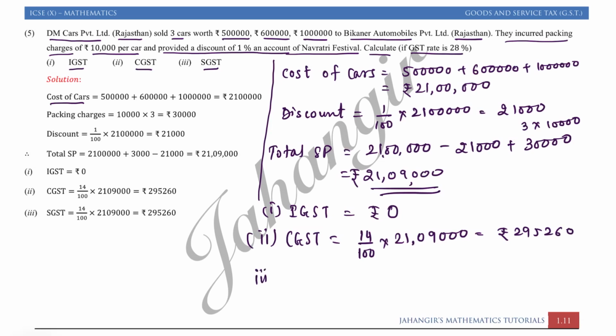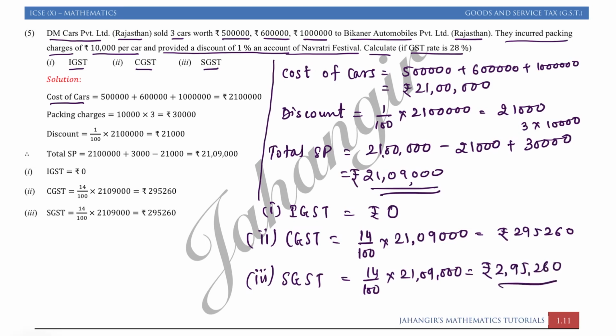Then third is SGST. SGST is also same, 14% of 21 lakh 9,000. So that is rupees 2,95,260. ठीक है? Hope you understood how to find IGST, CGST, SGST.